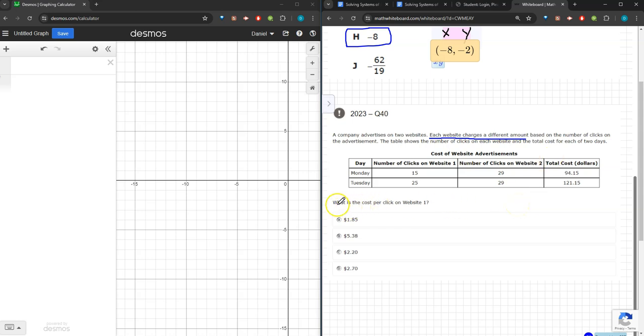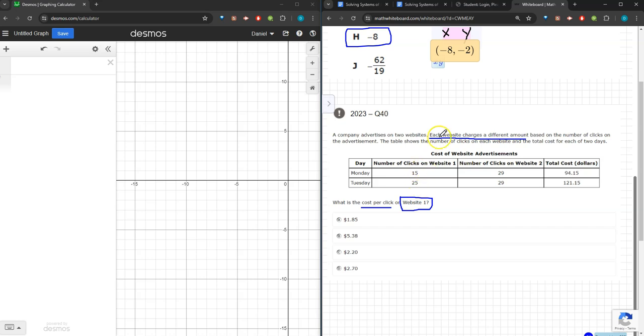What's the question asking? It says, what is the cost per click, but specifically for only website 1? So that's what my answer choice is. I'm just giving like one value. Alright, it's looking like a system because I'm seeing 2 relationships going on here. I'm not given an equation, so I'm going to have to write it. Now, I'm given a total that usually means slope-intercept or standard form. And because I'm given 2 different variables, like website 1 cost and website 2 cost, this is really screaming at me as standard form, the ax plus by equals c. So I'm going to try that.